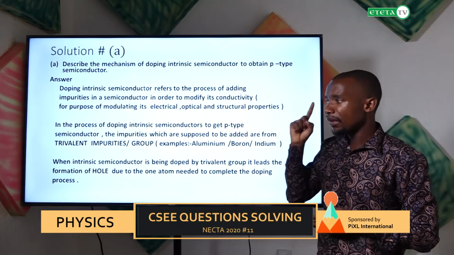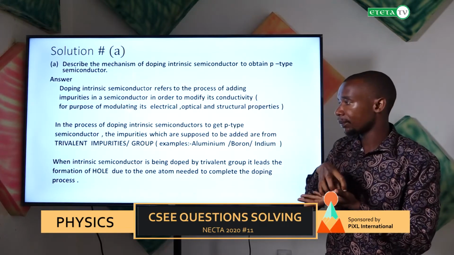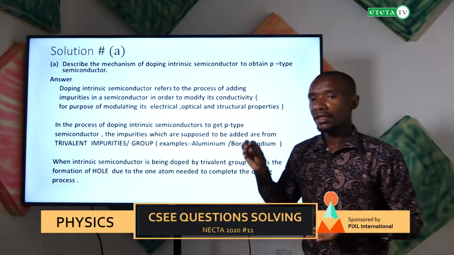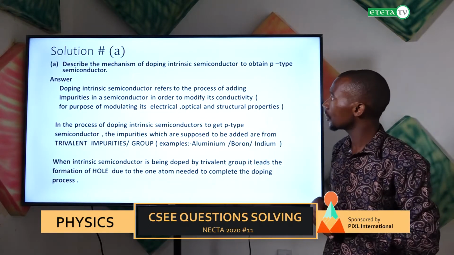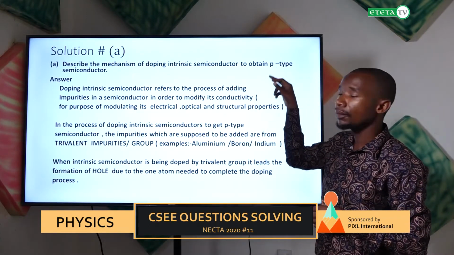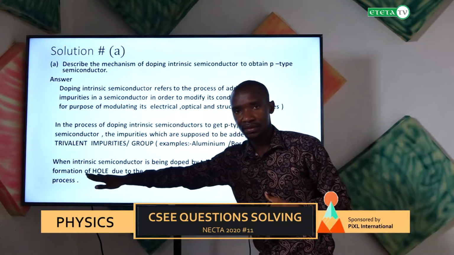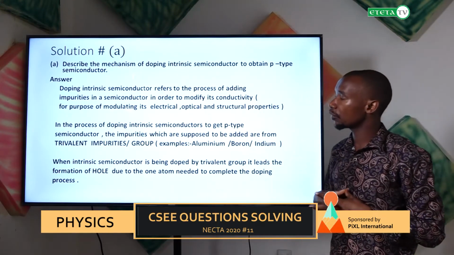So it remains 1 electron short in order to fill the gap. This gap, we call it a hole. And the resulting type of semiconductor is known as P-type. P means positive, and the positive stands for holes.